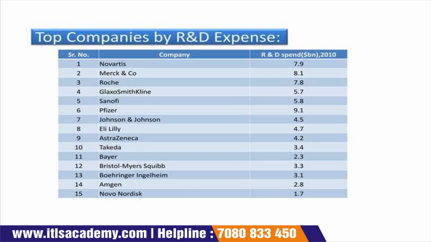Now top companies by R&D expenses. The first column is for the name of the company, and the second column is for the R&D spent in dollars, and this data is from 2010.